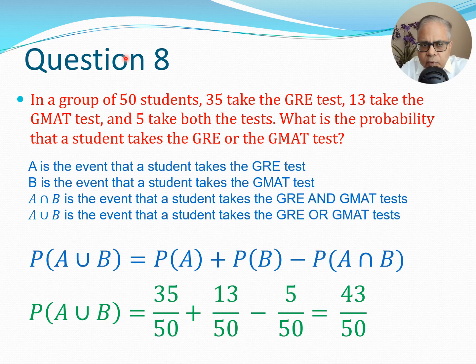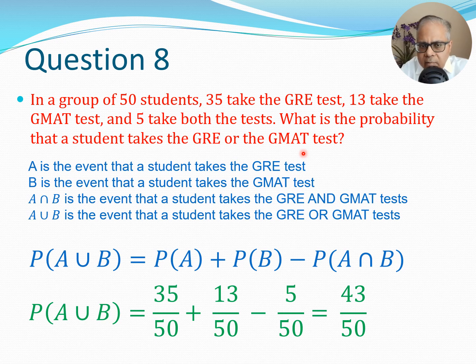Now let's do a slightly more complex problem. So this is a problem where you have a group of 50 students. 35 take the GRE test, 13 take the GMAT test, and 5 take both the tests. What is the probability that a student takes the GRE or the GMAT test? So essentially you have to find P(A), P(B), and also you have to find P(A union B).